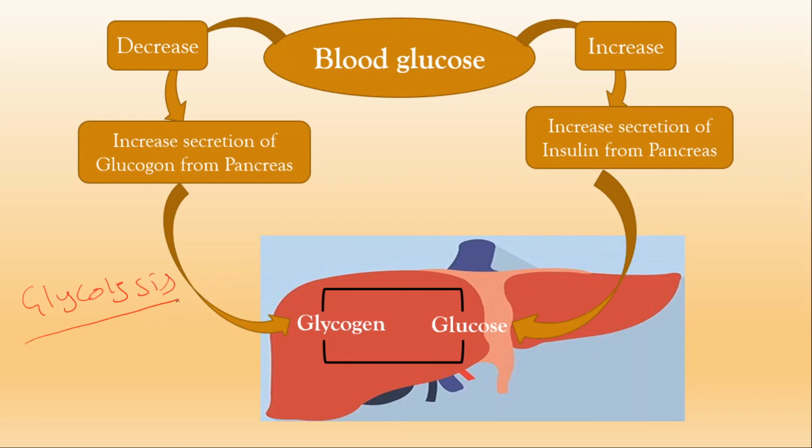Which hormone will show an effect on glycolysis? What hormone will increase the glycolysis pathway? What hormone will decrease the glycolysis pathway? So glycolysis means the same as the TCA. And what hormones will show the effect on gluconeogenesis, right? If you are able to answer these questions, it indicates that you have understood the regulation of hormones. Try to answer this one in your comment section.